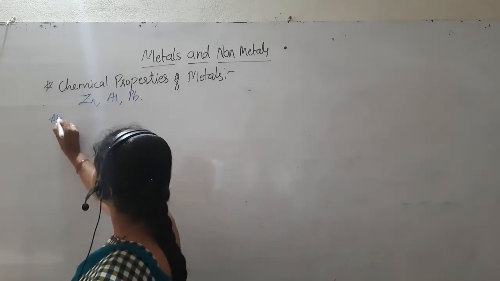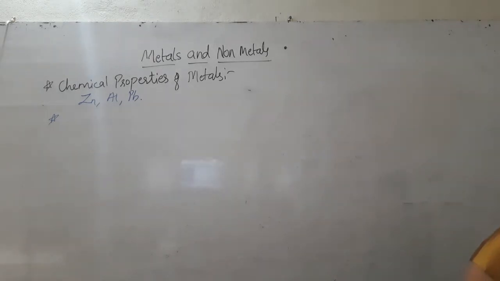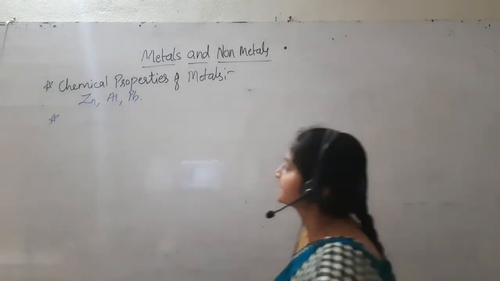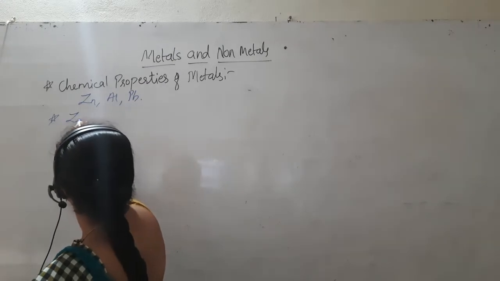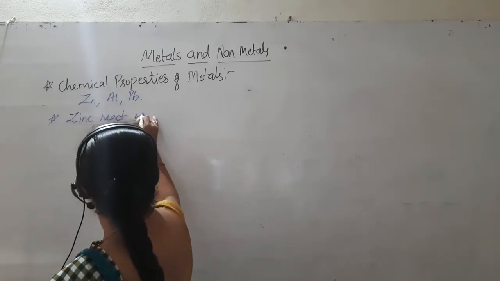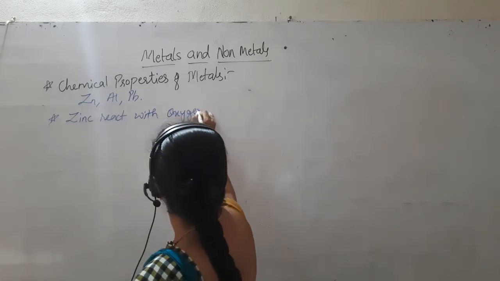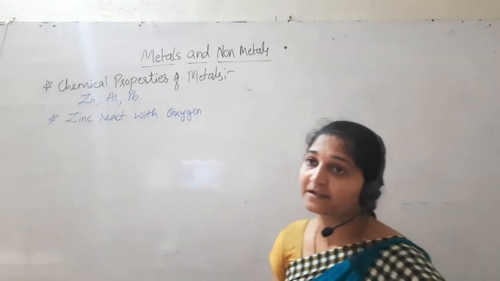Let us consider when zinc reacts with the oxygen in moist air. Zinc reacts with oxygen.